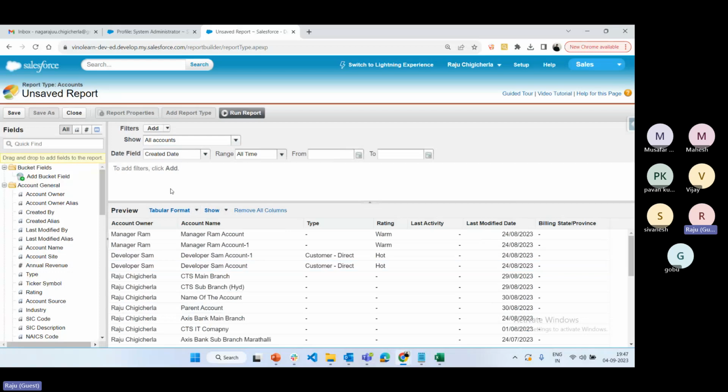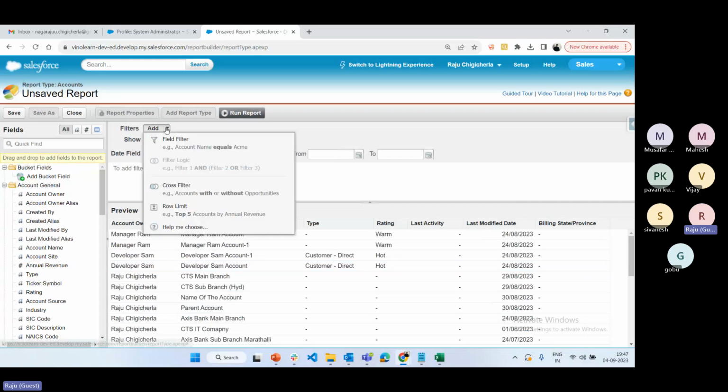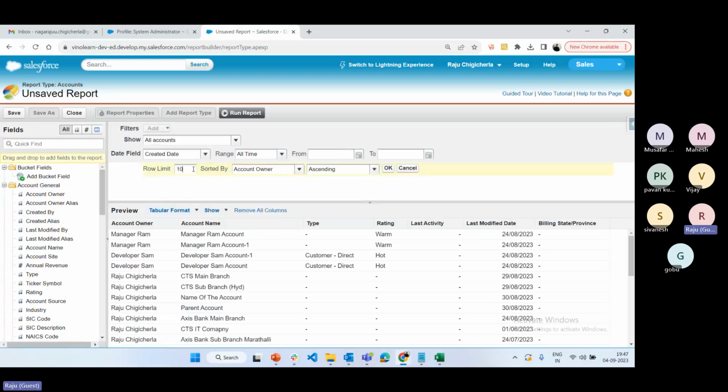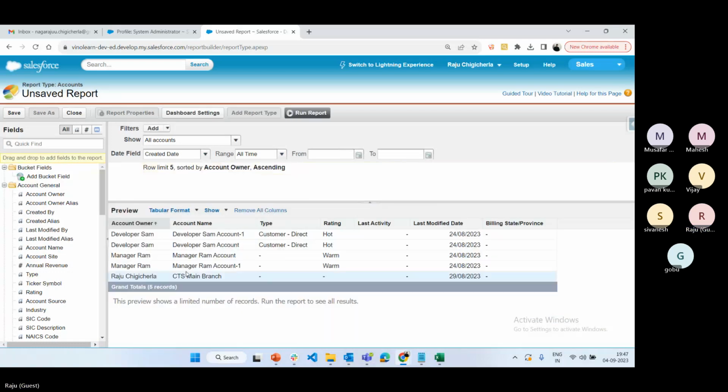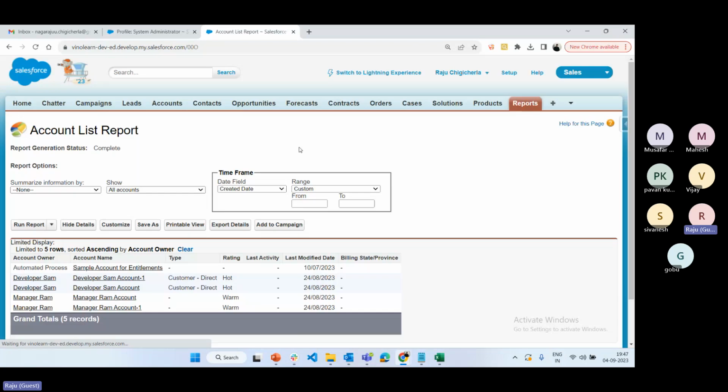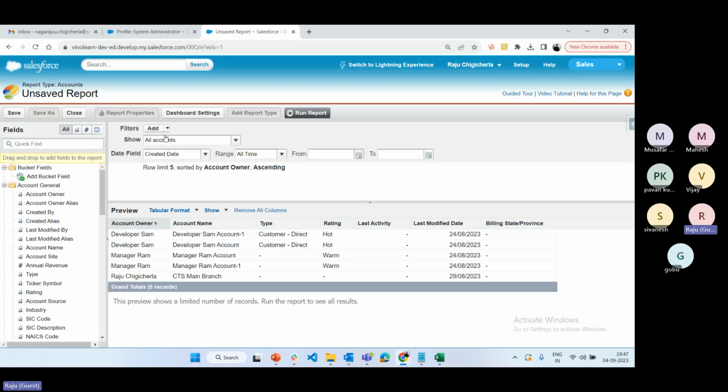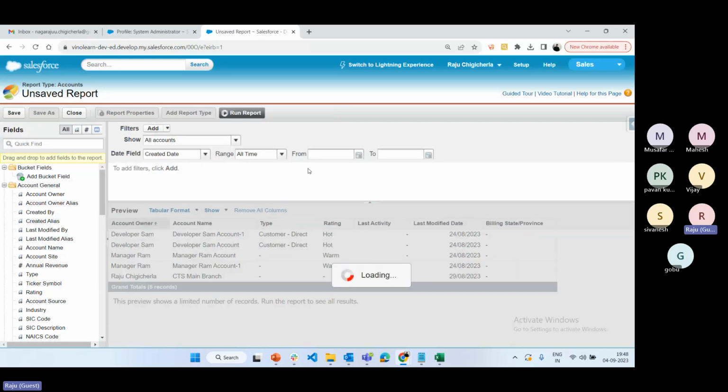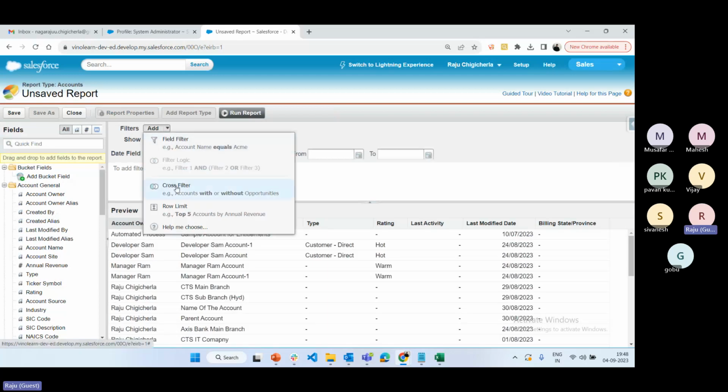Now I want to add a condition first. See here, in filters there are three types: field filter, cross filter, and row limit. Row limit means if you select a row limit of 5, only 5 records are displayed. If you click on run report, only 5 records are displayed. If you want to display only particular data, you can choose the row limit. I don't want it, so just remove the row limit.